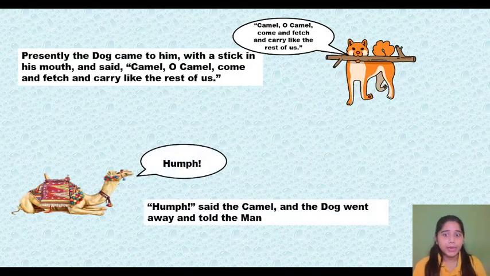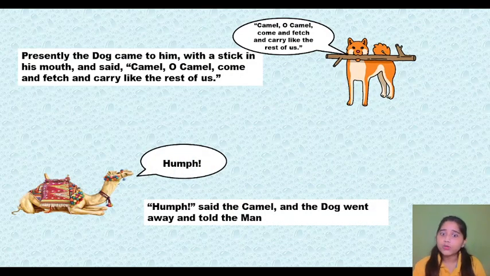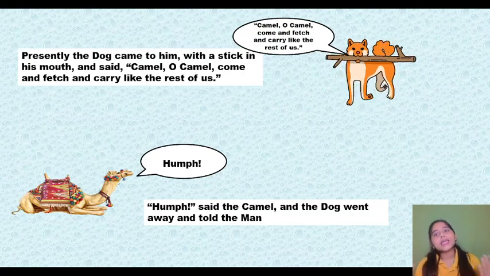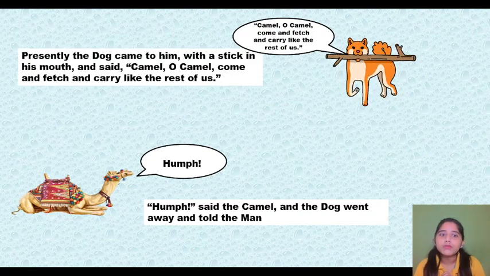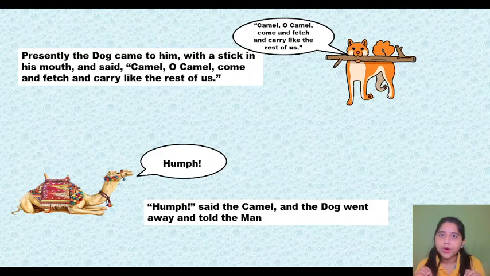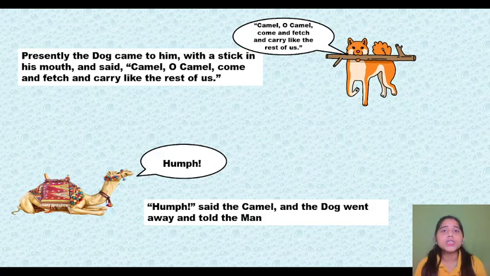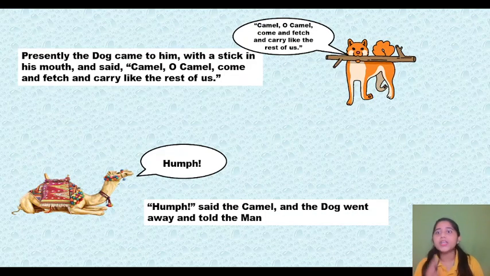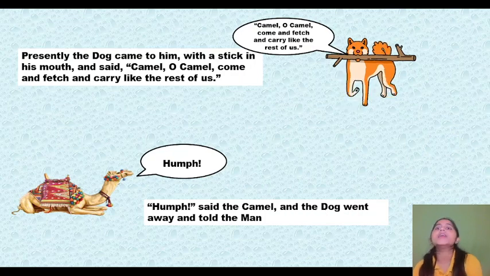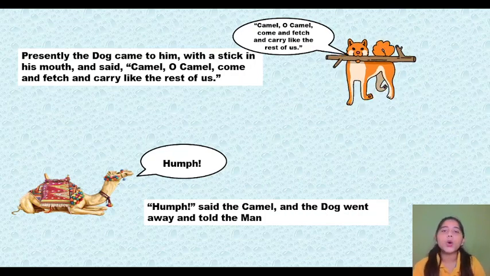Hum, said the camel, and the dog went away and told the man. And again the same thing happened. The camel said, hum. He expressed his dissatisfaction that he is not agreeing to work with anyone. Now the dog also went away to the man and told him that the camel had said this.